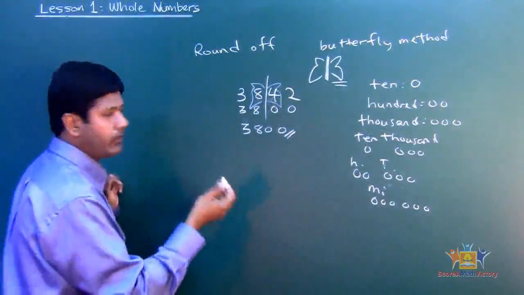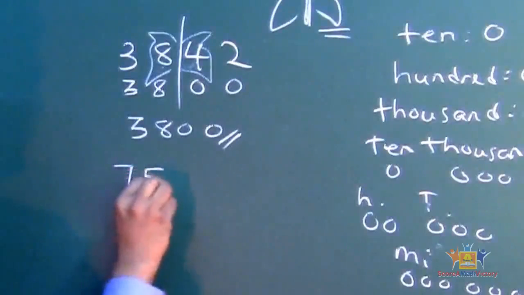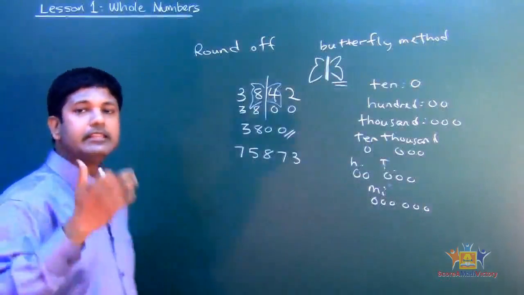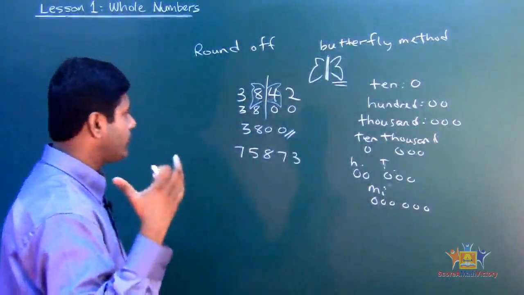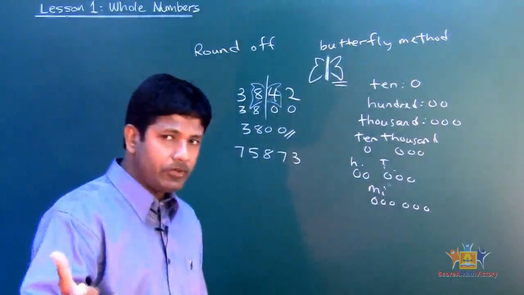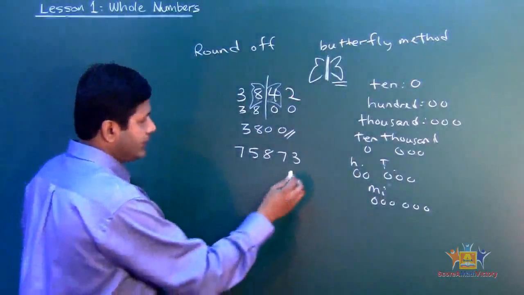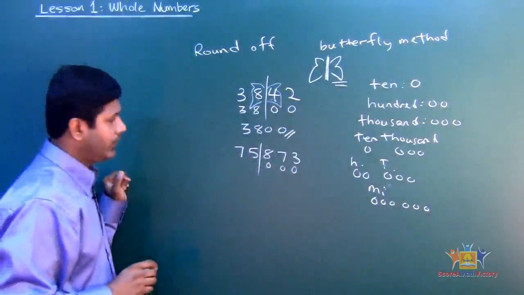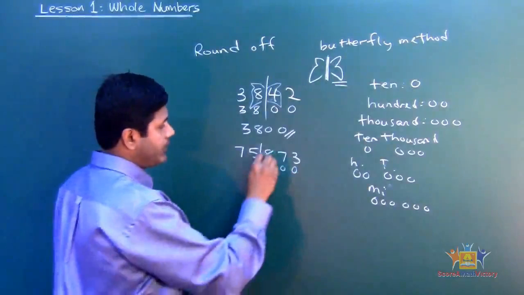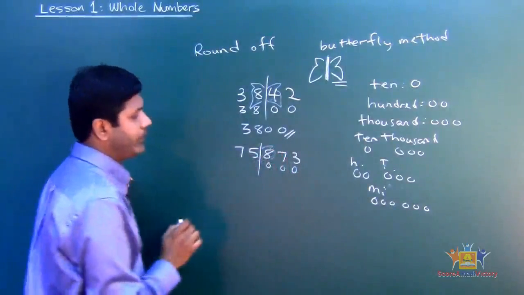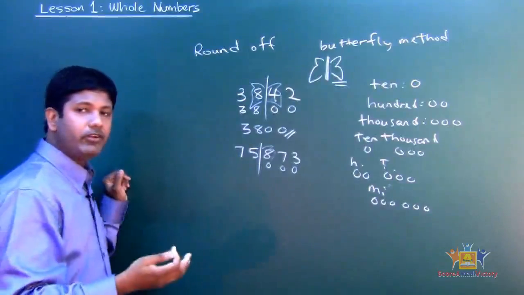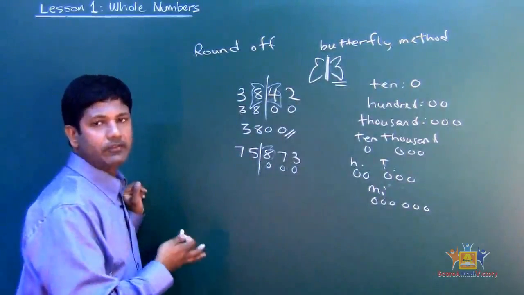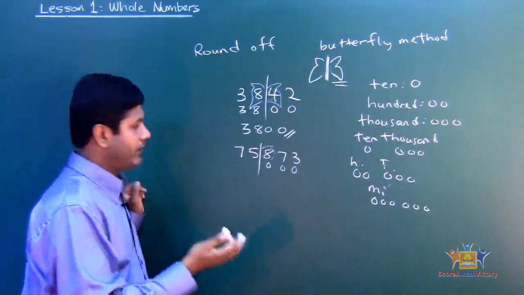Okay, let's do another one. Let's say, for example, I give you a number and ask you to round off to the 1,000. Now ask yourself, the moment I say the word 1,000, how many zeros does 1,000 have? You should know, 3 zeros. So 1, 2, 3, line right there. So what's the right wing? Right there, the 8 is the right wing. Is 8 greater than or equal to 5, or less than 5? Greater than 5.